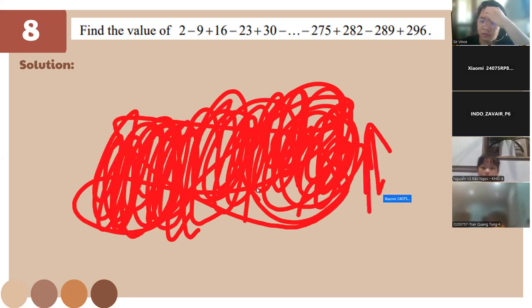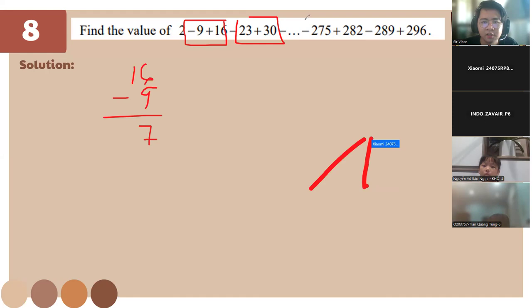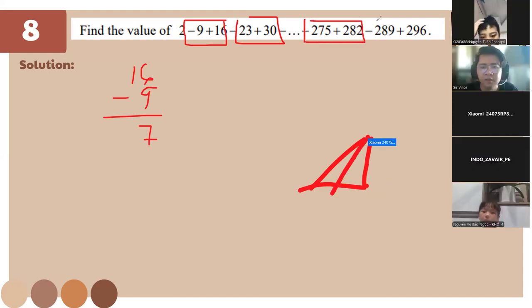Please do not disrupt this class. So we have here, this one is going to be plus 7, right? Because 16 minus 9 is 7, and this one is going to be 7 also.